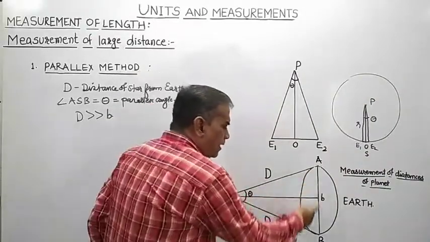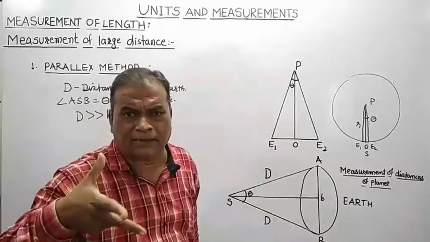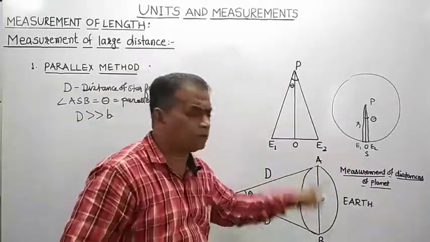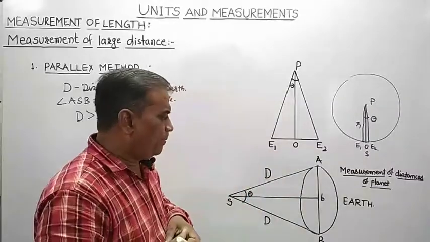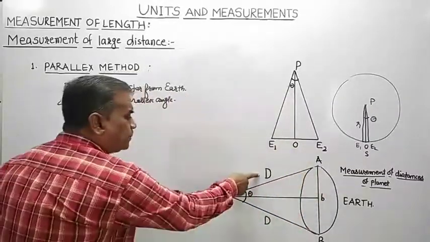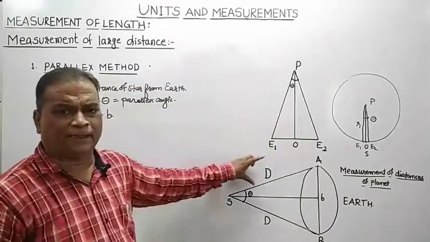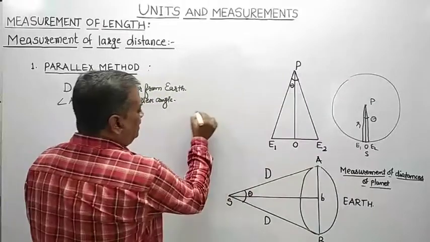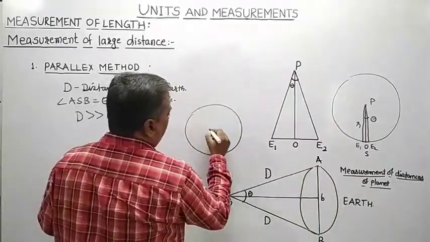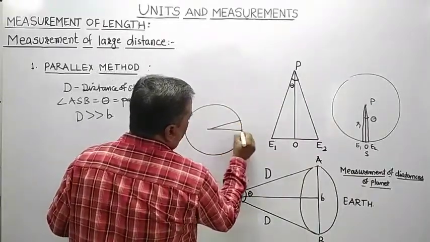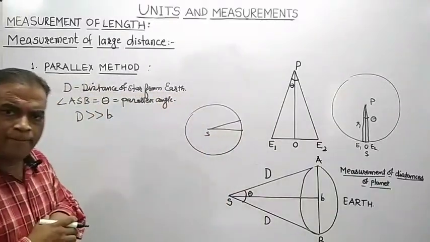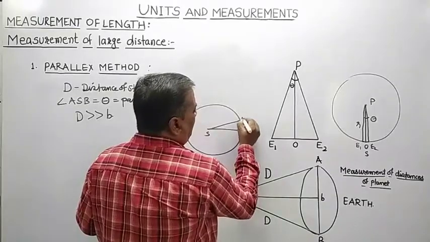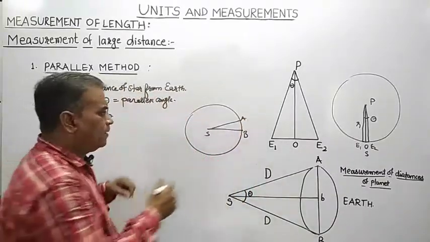What we had assumed, AB is a straight line distance. AB is a straight line path, straight line distance, and whose value is equal to B. But as B is very small as compared to that of capital D, that is distance of star from the Earth. So this situation is, again, see here. Suppose here we are having a star S, and here this is position B and this is position A.